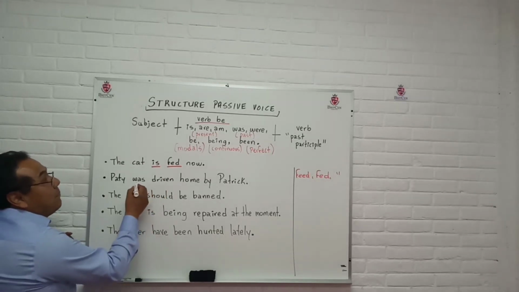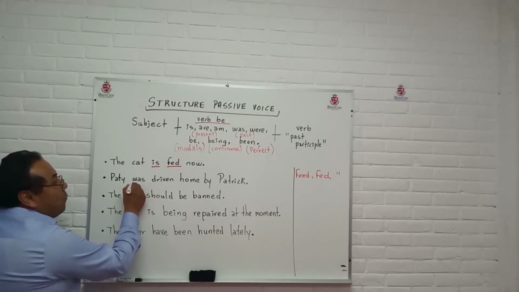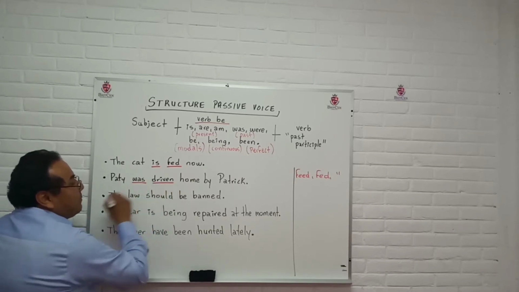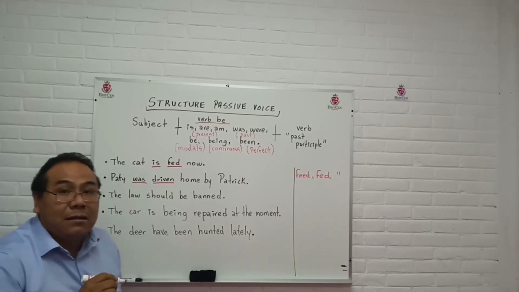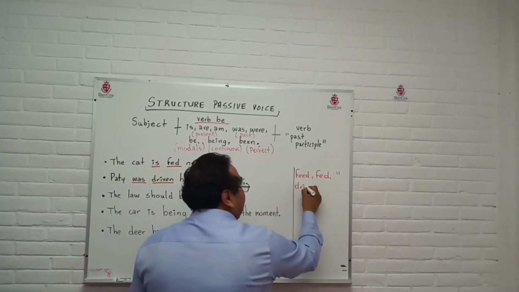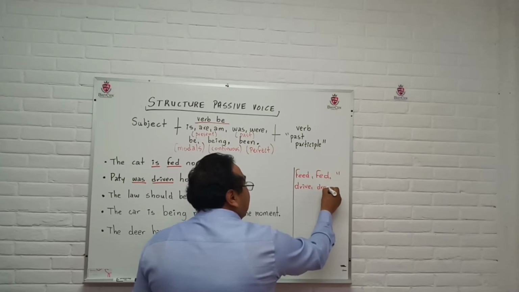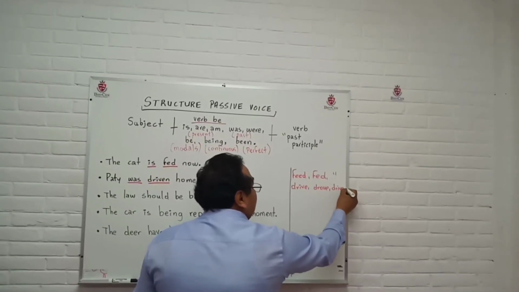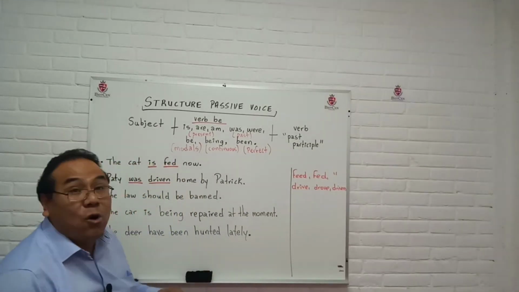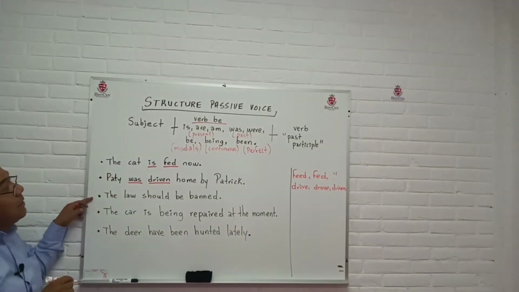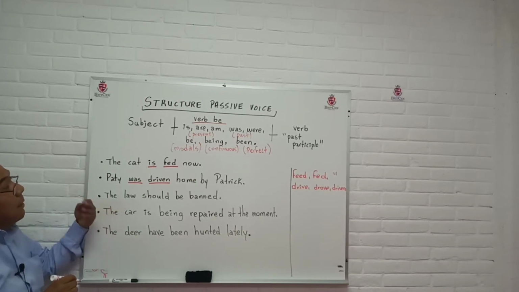In this case, the verb to be is was, and the verb is in past participle, driven, and it's drive, drove, driven. Oh, I hope it's clear. Driven.